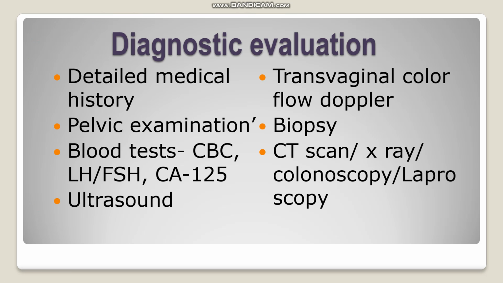Diagnostic evaluation, we have to do a detailed medical history, a pelvic examination, and blood tests. We have to go for almost all the blood tests like CBC. Luteinizing hormone as well as follicle stimulating hormone level will be increased in ovarian cancer. Sometimes the cancer marker, CA 125 will be increased. But nowadays it is told that it cannot be relied on. In some cases, the CA 125 level is not seen to rise. But in textbooks, it is written as this marker, CA 125.